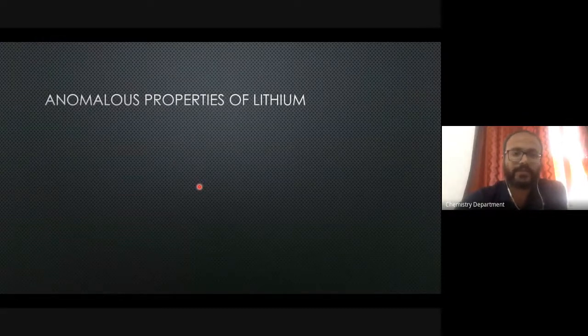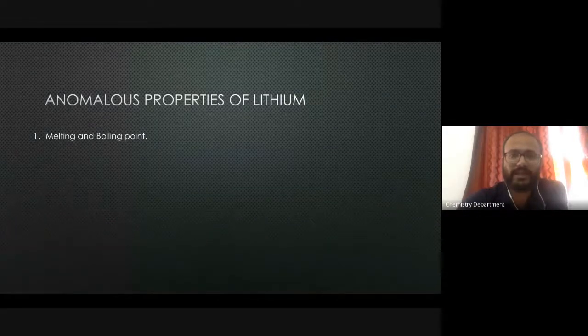One of the peculiar properties is regarding its melting and boiling point. If you remember when we discussed the melting and boiling points, the digits that I wrote, the melting point and boiling point for lithium metal were very, very high in comparison to the other elements in that particular group. So lithium metal exhibits a very high melting and boiling point.